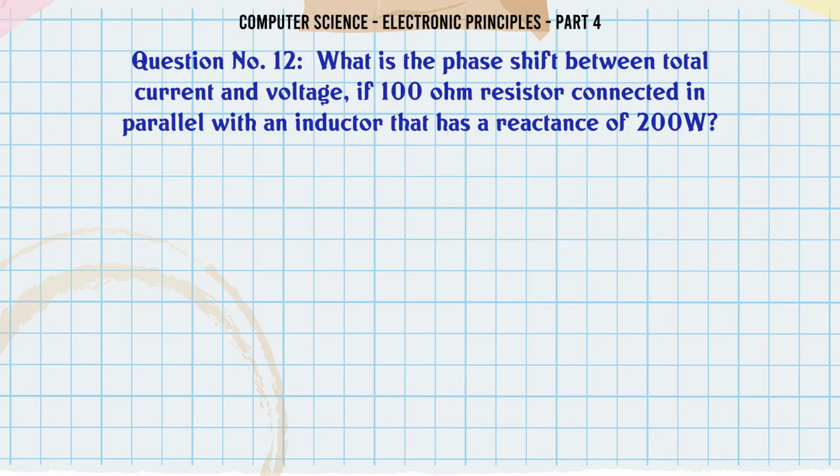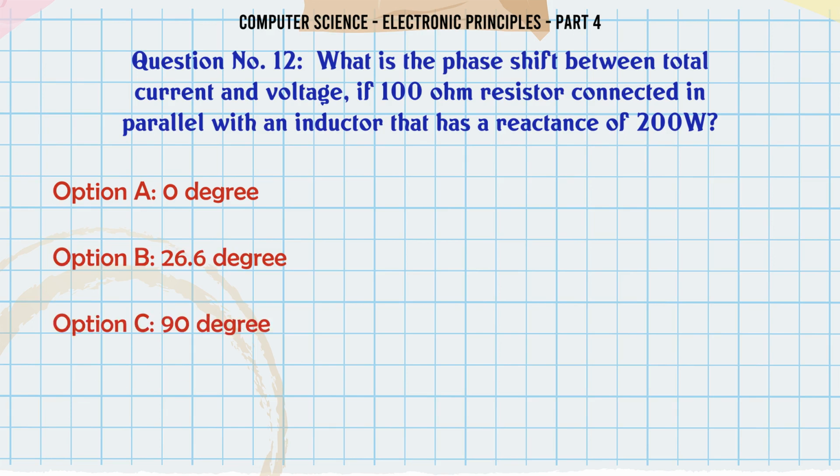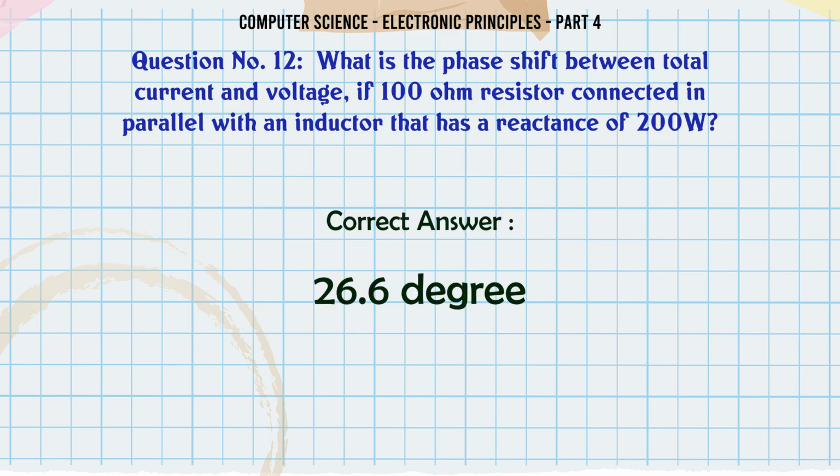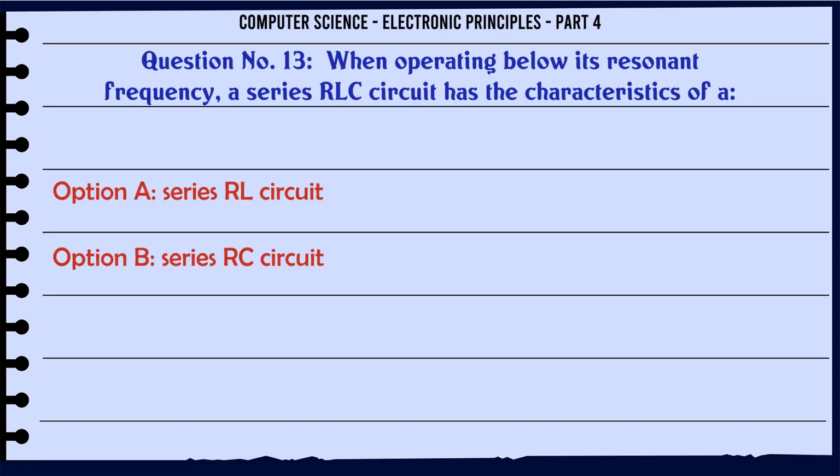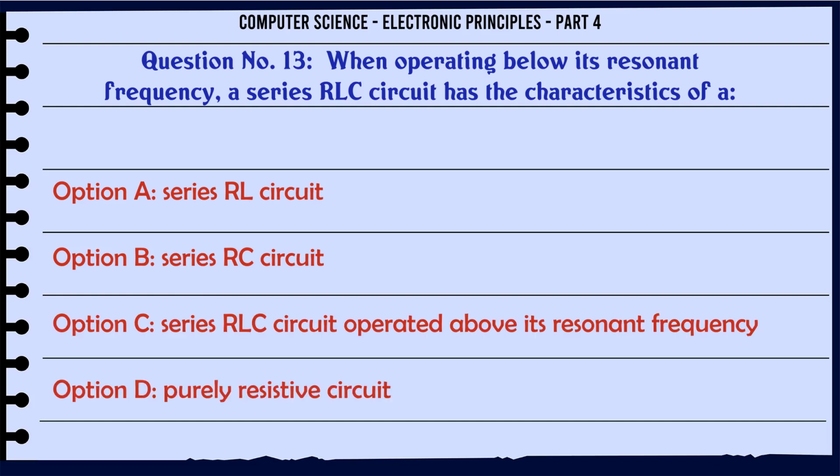What is the phase shift between total current and voltage if a 100 ohm resistor is connected in parallel with an inductor that has a reactance of 200 ohms? A. 0 degree, B. 26.6 degree, C. 90 degree, D. 180 degree. The correct answer is 26.6 degree. When operating below its resonant frequency, a series RLC circuit has the characteristics of A. series RL circuit,